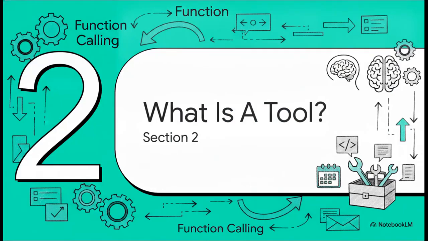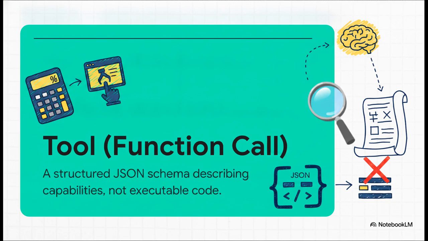Moving on to Section 2, what is a tool? To understand how function calling actually bridges this gap, we've got to make a major conceptual shift. We need to see tools the way the AI sees them. When you or I think of a tool, say a web scraper or a calculator, we picture a working piece of software, right? But to an AI model, a tool is purely a text blueprint. It's a highly structured description, usually formatted as a JSON schema, that tells the model the tool's name, what it does, and exactly what info it needs to run. The tool itself is absolutely not executable code living inside the model.